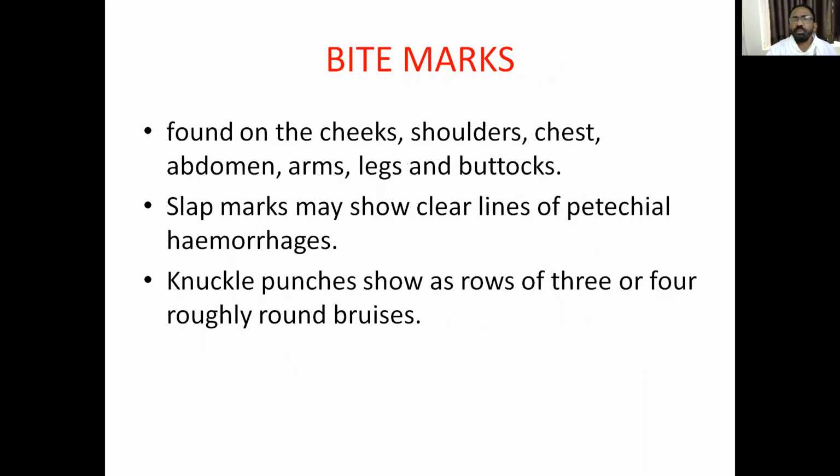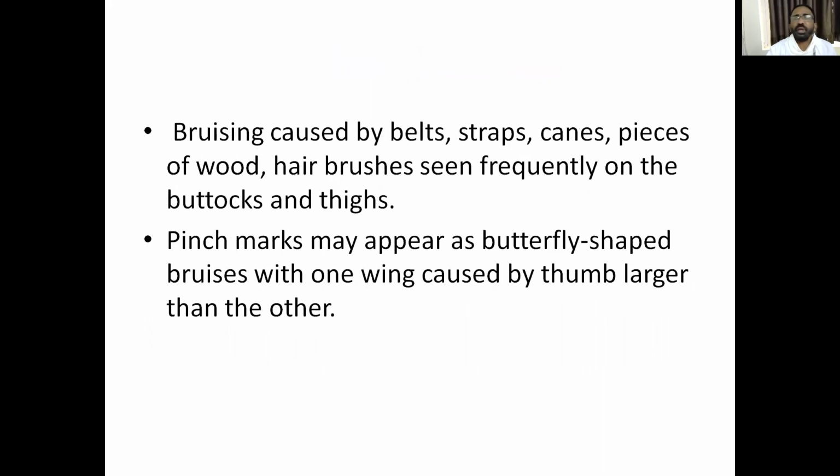Bite marks may be seen on the cheeks, shoulders, chest, and buttocks. Due to anterolateral compression of the child by the parents' hands, there will be fractures of the posterior angles of the ribs, and after 1 week or 2 weeks, callus may be formed. These callus are seen as a string of beads.